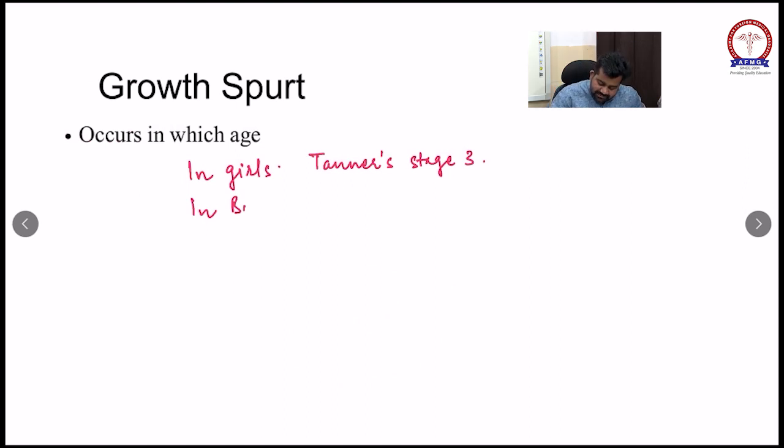Now once he can sit with the support, what will he develop? He will develop the strength of the spine and abdominal muscle. Once enough strength of the spine and abdominal muscle is available, he can sit without support.